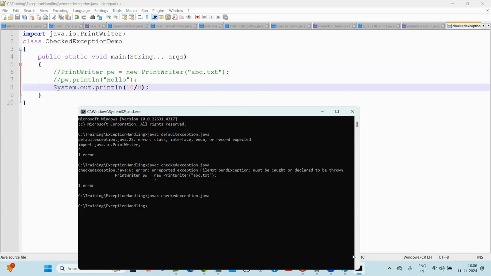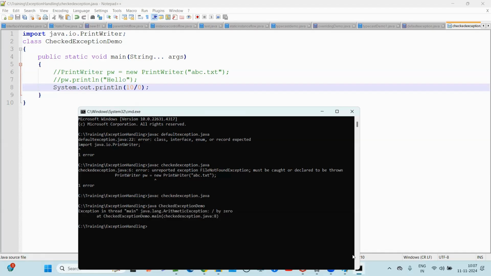Now if you execute this program, you will get what? Java, what is the class name? CheckedExceptionDemo. Now you will see at runtime java.lang.ArithmeticException: the name of the exception, the description of the exception, and the stack trace of the exception. In the previous class we discussed the default exception handler and everything.